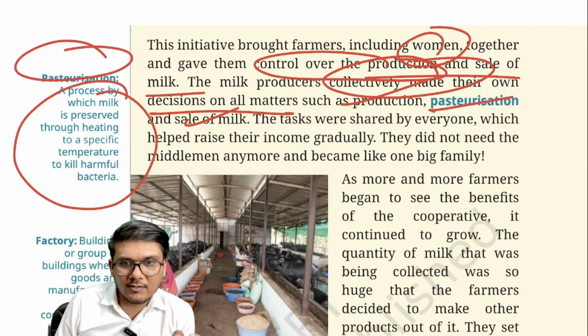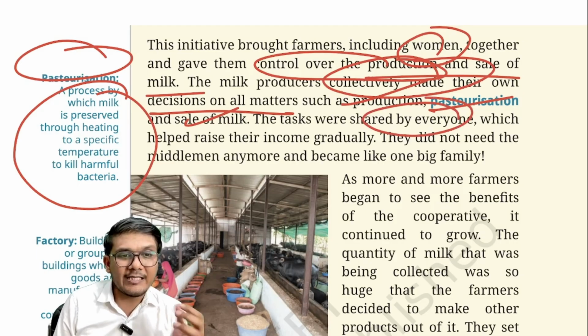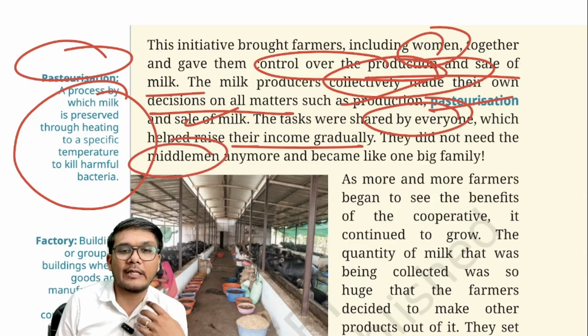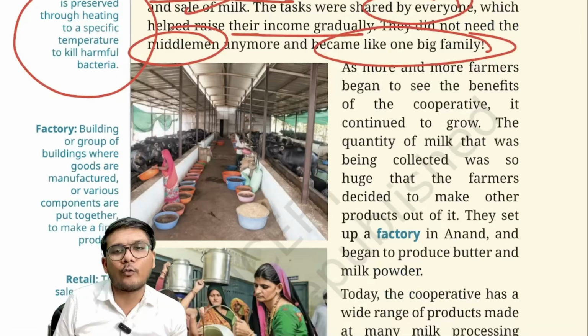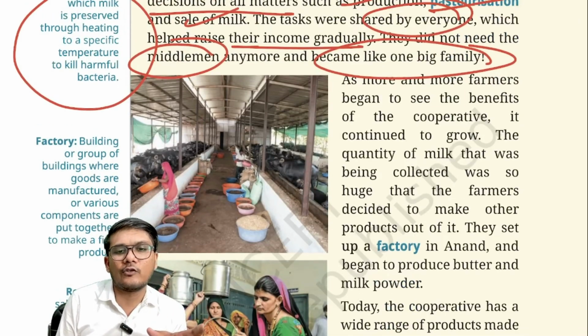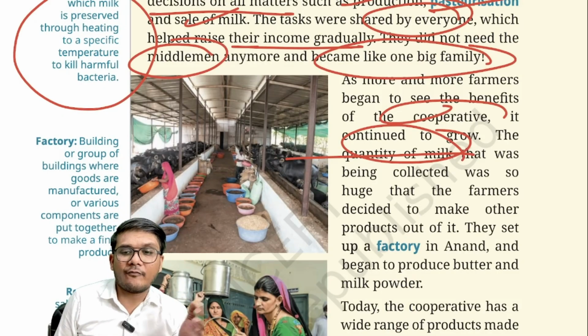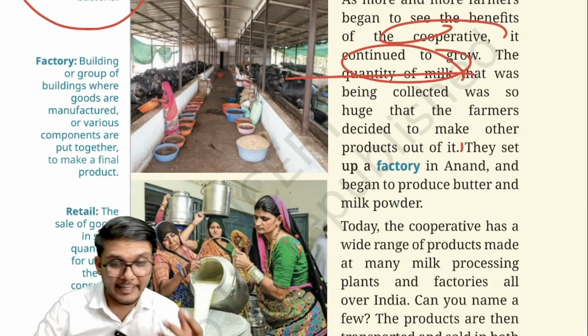So the tasks in this process were shared by everyone. This helped them to raise their income gradually. They did not have to depend on the middlemen, and they became like one big family. Now, as more and more farmers joined, the cooperative kept on growing. The quantity of milk being collected became higher and higher. Right? When it happened, they decided to make other products out of it as well.